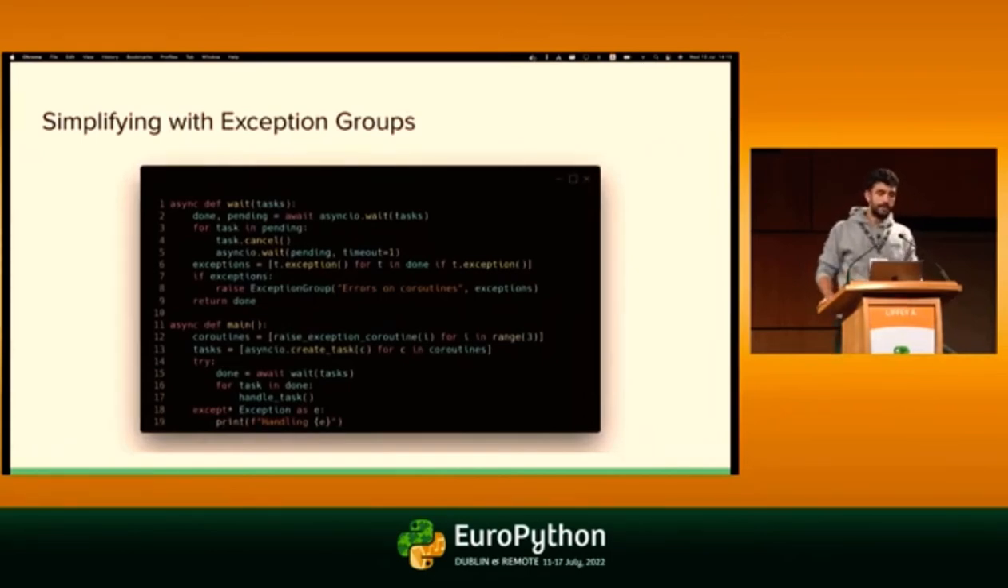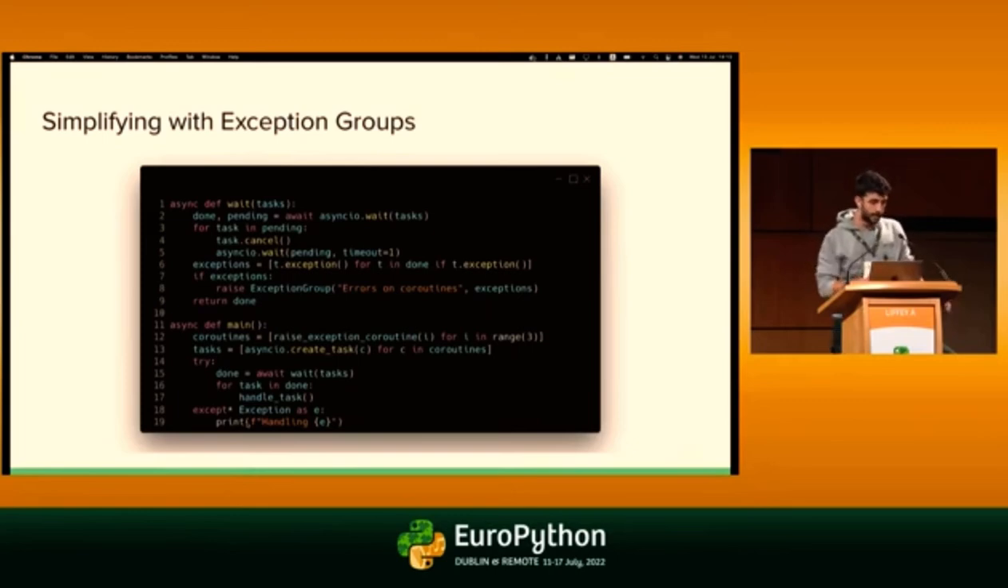Let's implement another version of wait ourselves that uses exception groups. OK, so as you can see, I will now await on this wait instead of asyncio.wait. And in this wait, I basically implemented what I implemented before. And I can use this wait function anywhere in my code. It will go over the exceptions, and it will raise them as an exception group this time. This is the key difference here. Then this exception group can be caught with except star, like we've seen before, and then handled as we see